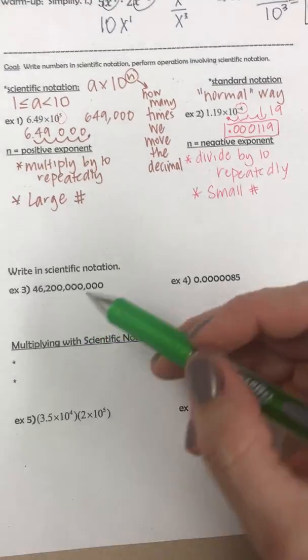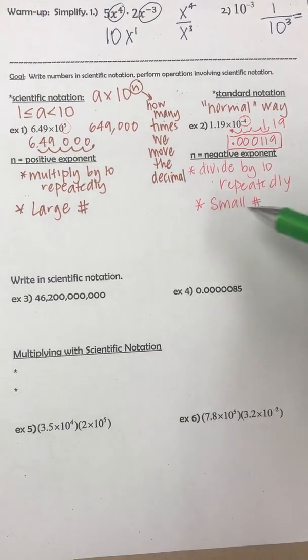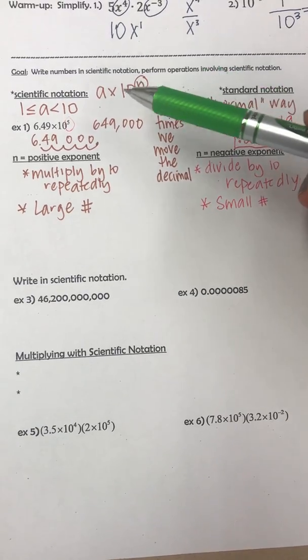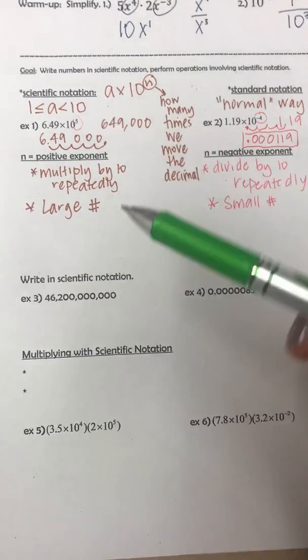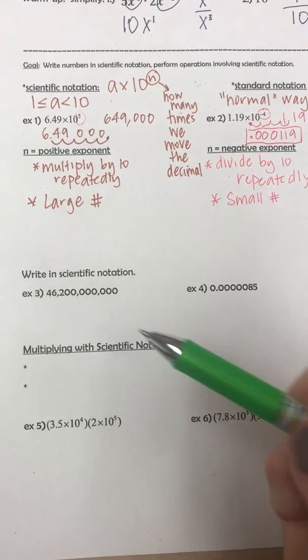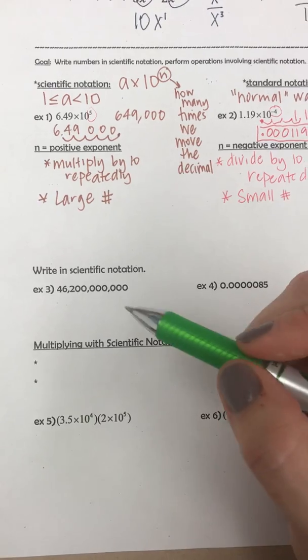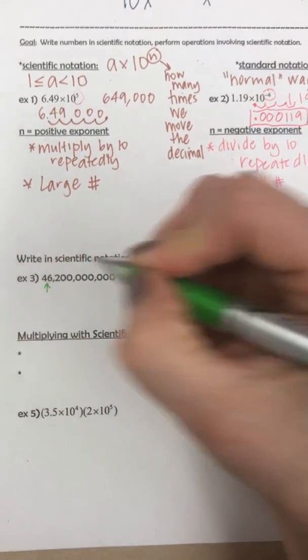So we're going to write these numbers in scientific notation. We have a really large number and a really small number. Again, hopefully that relates back to this. But remember, I want the first value to be a number between 1 and 10. So right now I have 46, is this trillion? No, billion, sorry. In order to make that a number between 1 and 10, I want it to be 4.62.